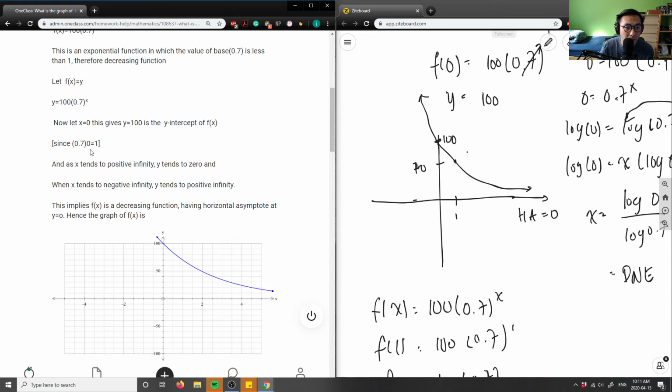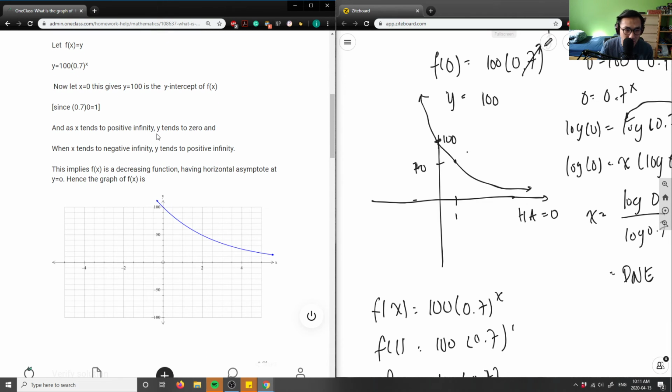And then, hence, since 0.7 times 0 equals 1, this doesn't really make sense here. I don't know what they're saying in this statement, because 0.7 times 0 is not 1, it's 0. And as x tends to positive infinity, y tends to 0. That's good. And as x tends to negative infinity, y tends to positive infinity. Therefore, f of x is a decreasing function having horizontal asymptote y equals 0. That's good. Hence, the function is something like this.